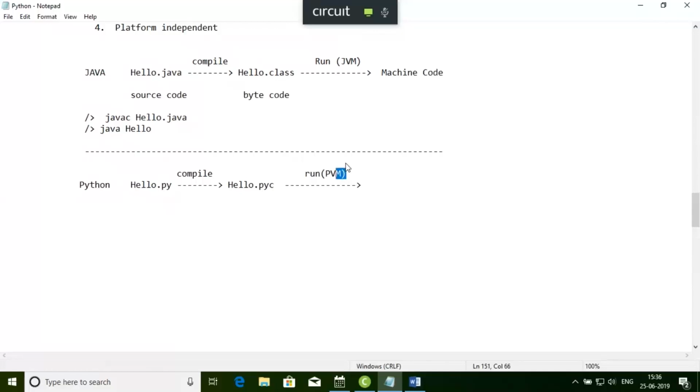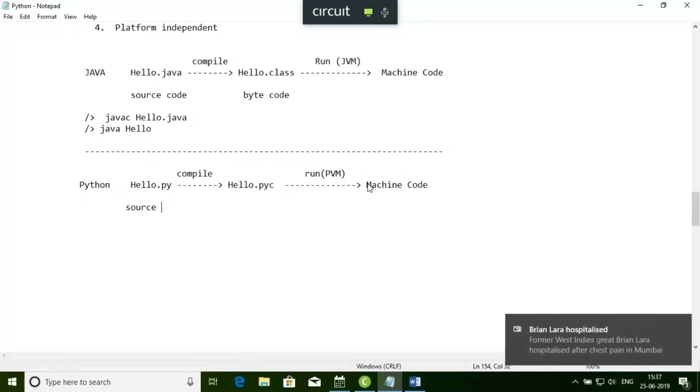Remember, the purpose of the Python Virtual Machine is not to compile, but to run the code. It will load this bytecode and convert it to machine code. So this is your source code, and this is my bytecode.